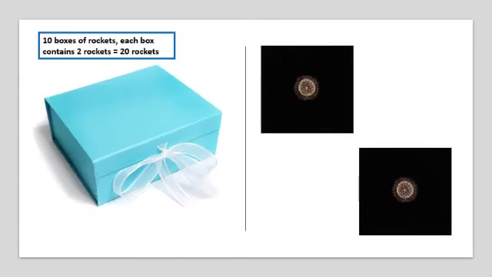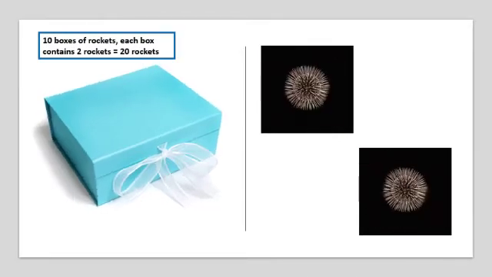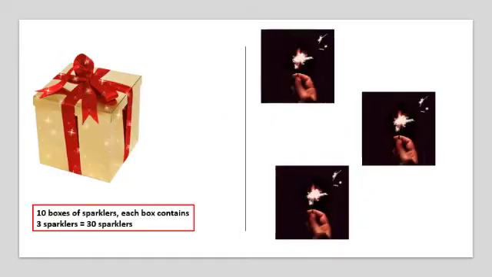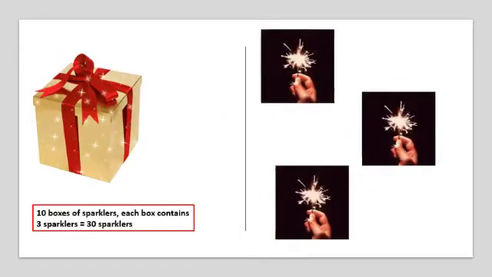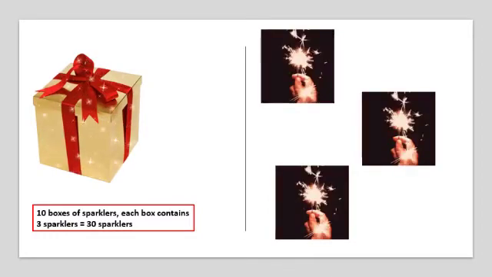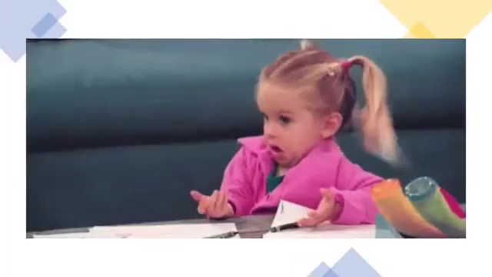Surya opened his boxes next. There were 2 rockets in each box. This made 20 rockets in all. Joshua couldn't wait to open his boxes next. There were 3 sparklers in each of his boxes with a total of 30 sparklers.